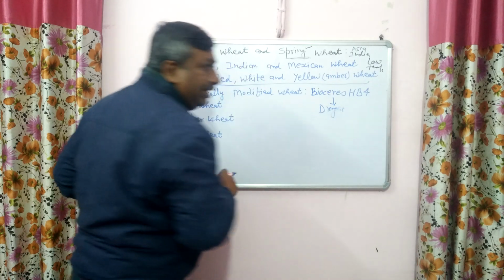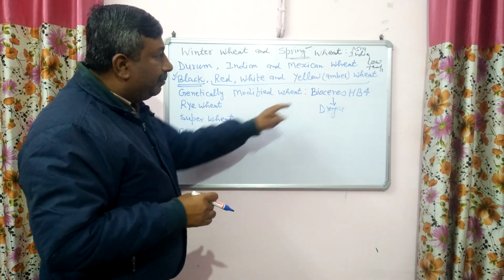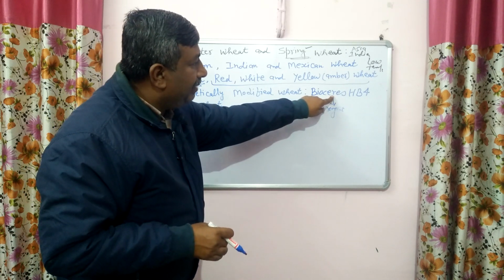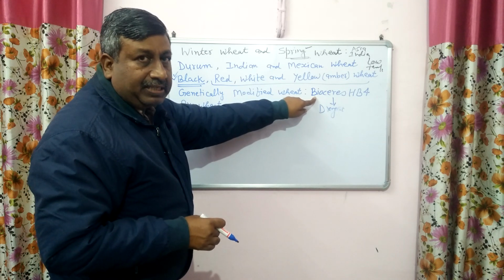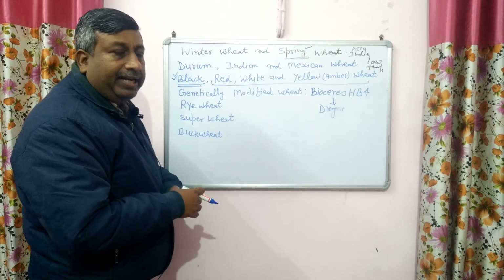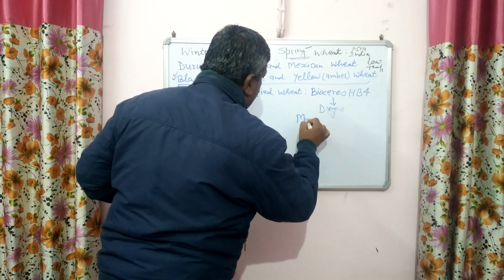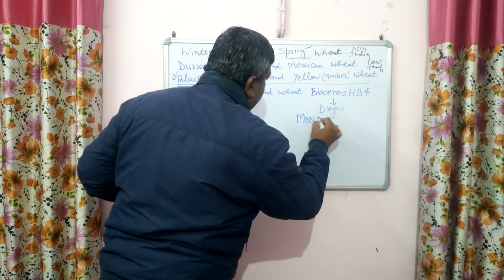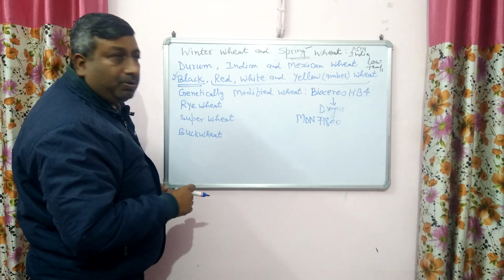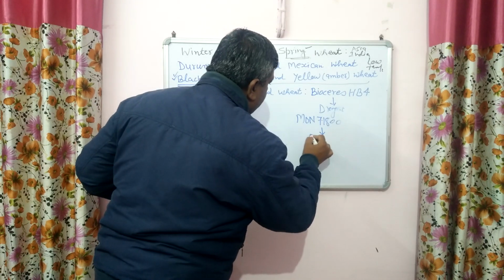Drought resistant wheat, it can tolerate drought. So Bioceres HB4, developed by Bioceres. Bioceres is the company name, an Argentina based company which developed this genetically modified wheat. Another is Mon 71800, and this is developed by Monsanto company. This is a very famous company, and this is glyphosate resistant.